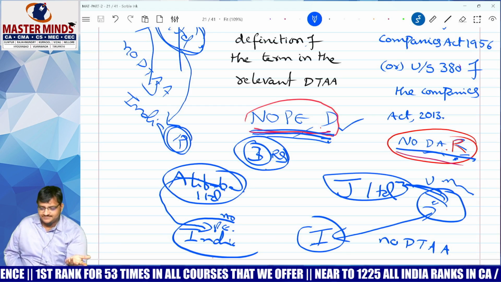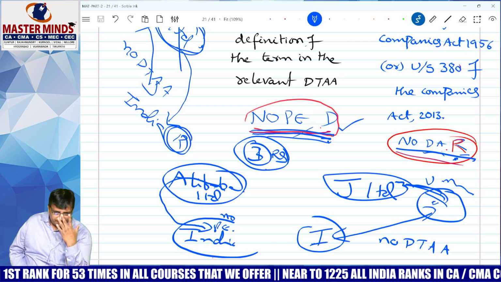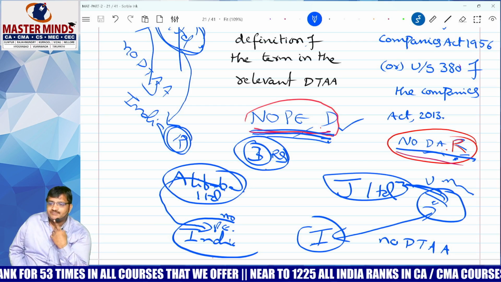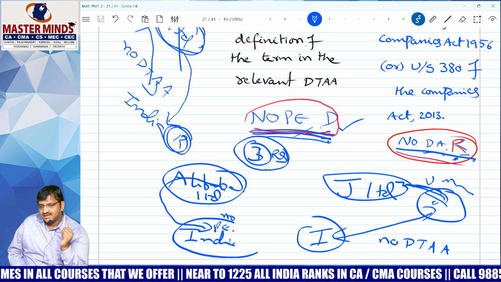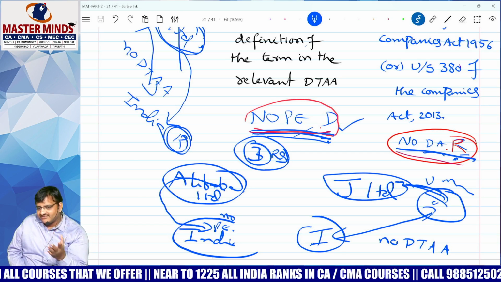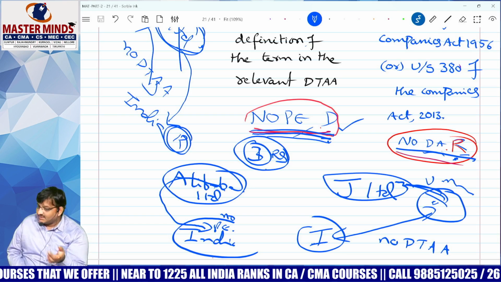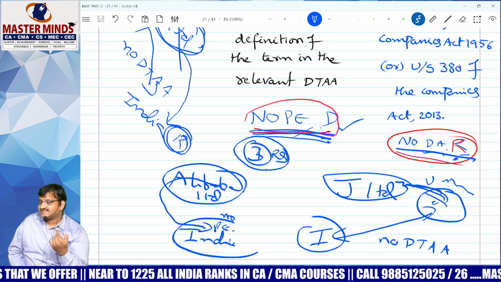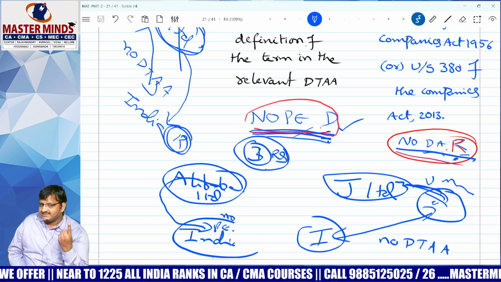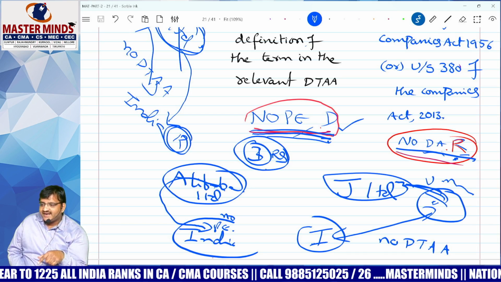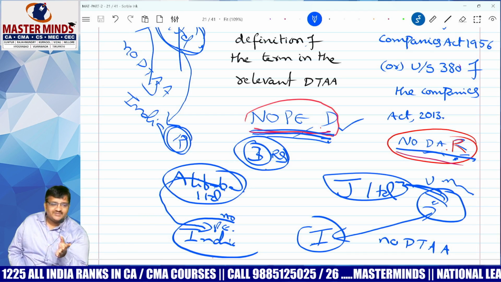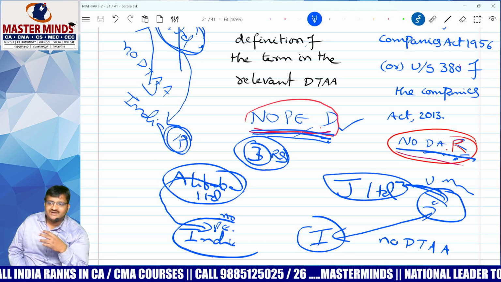Not applicable. Reverse. Trump company. You know Trump is the number one real estate person in America. The fellow does not have any operations in India, but India and America have a DTAA. They have a DTAA but no PE, no DAR. Applicable or not applicable? Not applicable.